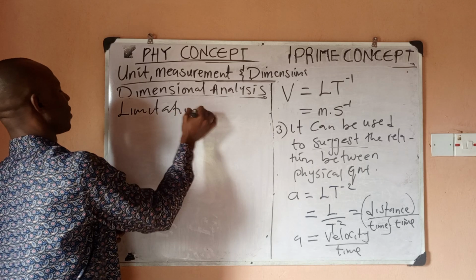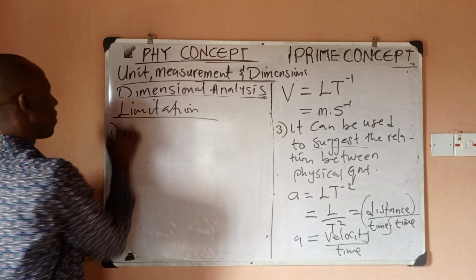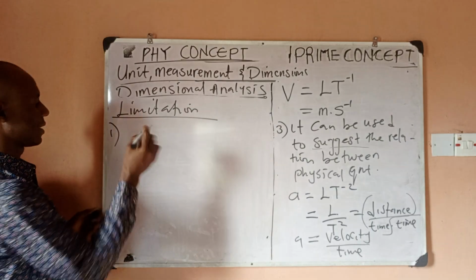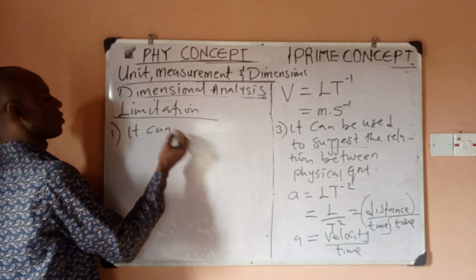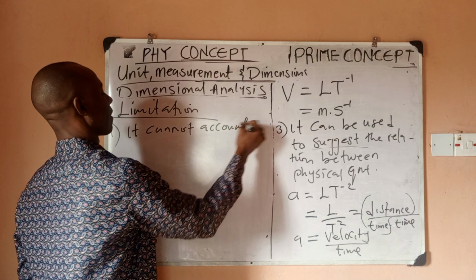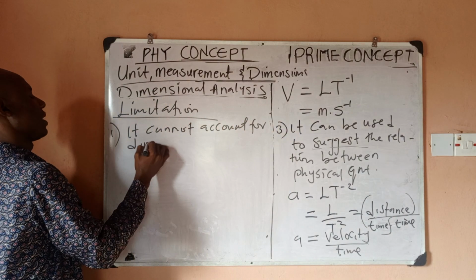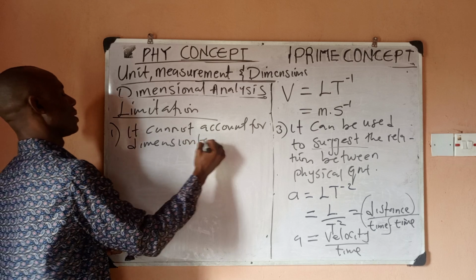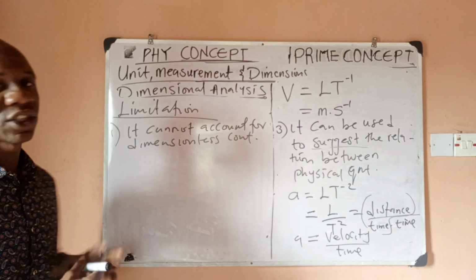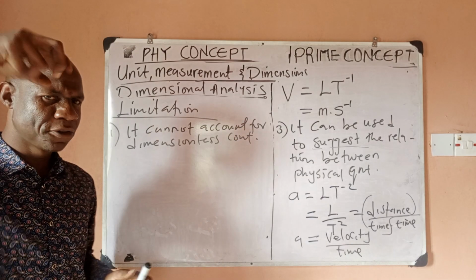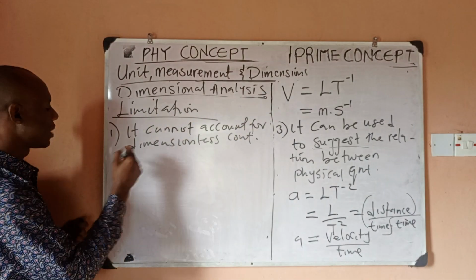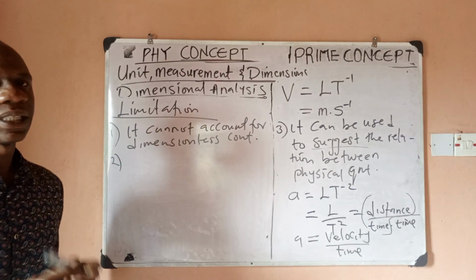Number one limitation, which you have obviously seen, is that it does not account for dimensionless constants, just like we see. It failed in introducing half in our derivation.